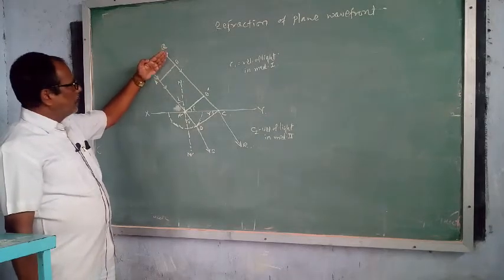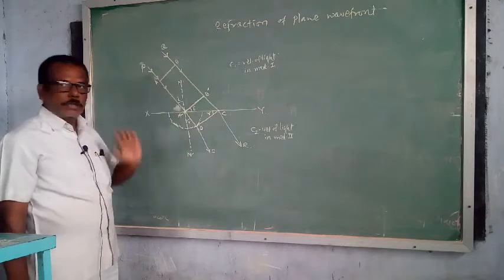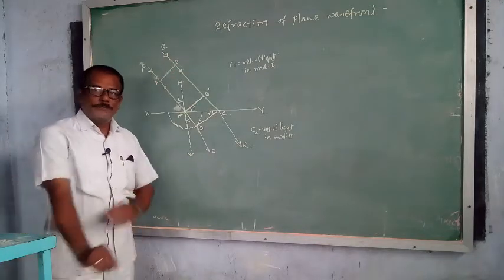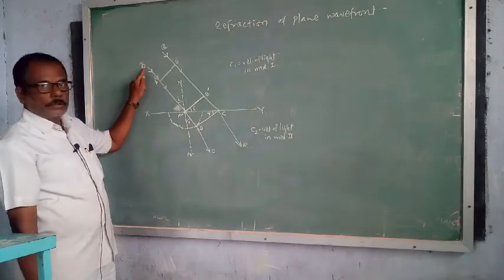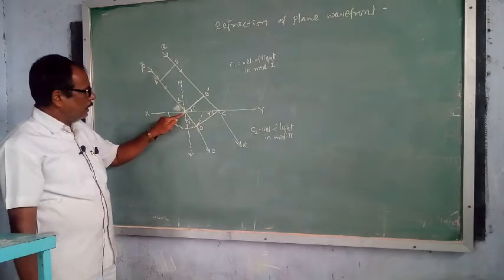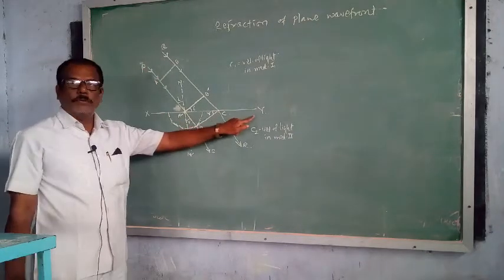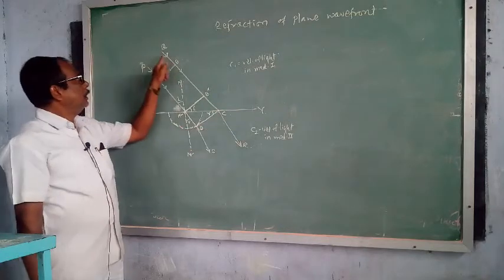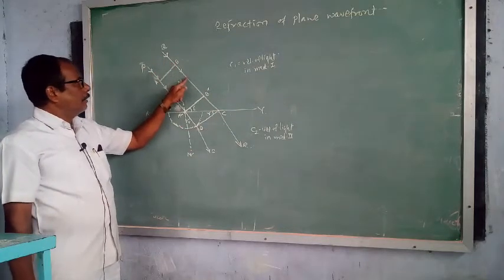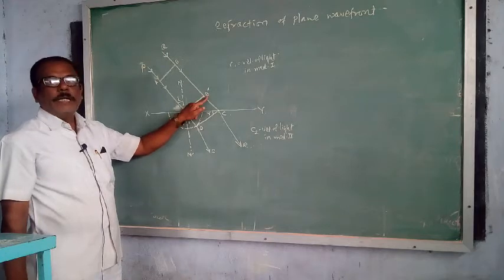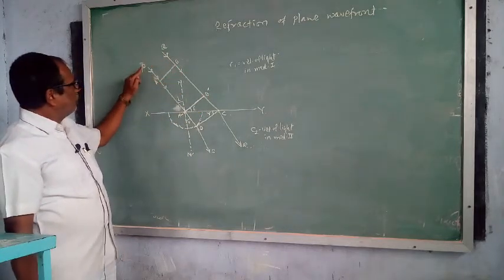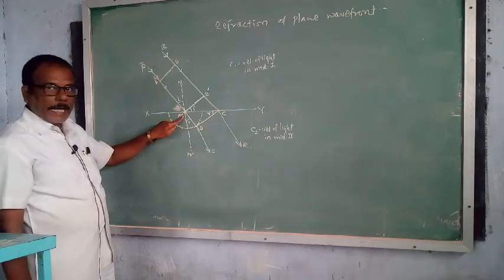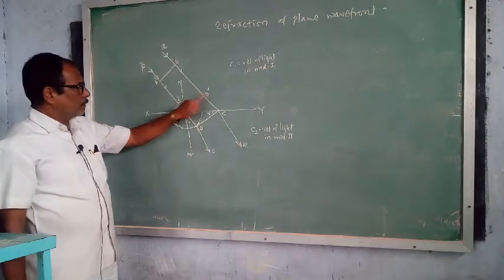This wavefront is obliquely advancing towards surface XY. Now the ray PA first touches the surface XY. At that time this QB ray comes up to point B dash. As the velocity of light is the same in the same medium, when the ray at P reaches A dash, the ray at Q reaches B dash.